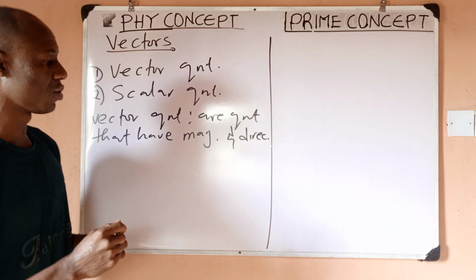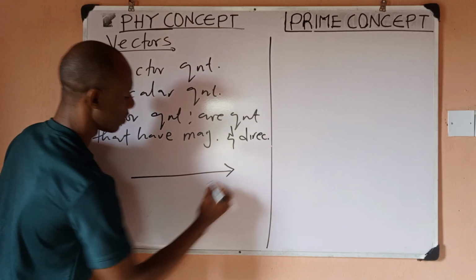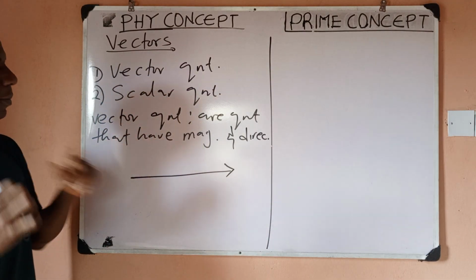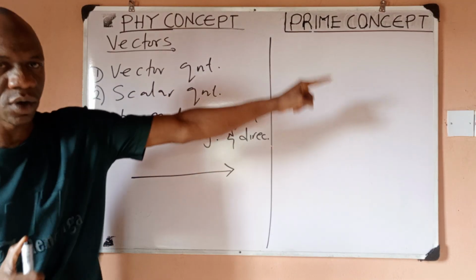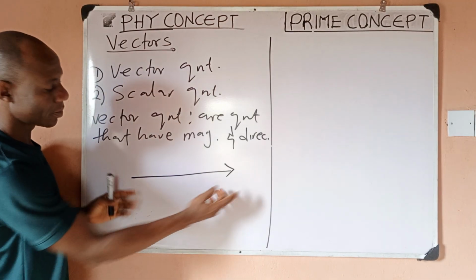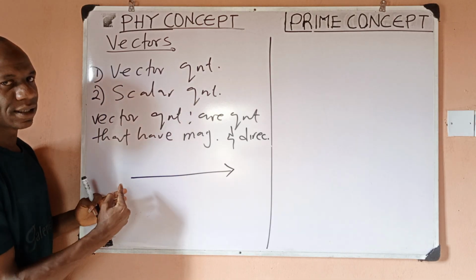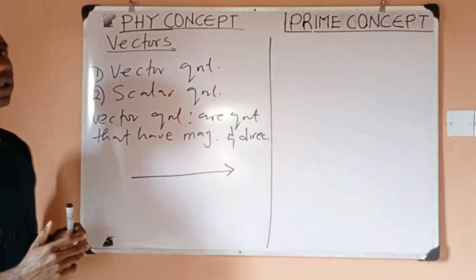To make it clear to you, say I have an arrow like this with an arrowhead. If you see something like this, you can quickly tell that this is facing forward, right? So this quickly gives you the direction and then gives you the size. The size means the length. So this is how we denote vector quantities.